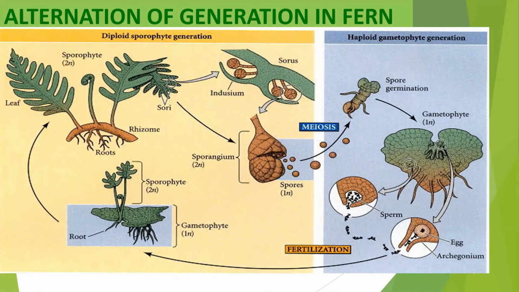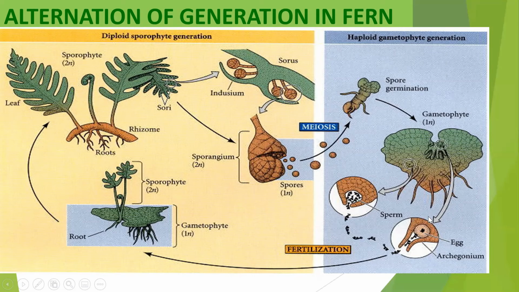This is the life cycle of fern. In this, each leaf is a sporophyll, and in these sporophyll leaves, there are sporangia. Inside the sporangia, spores are formed. When this bursts, spores are released that germinate to form a heart-shaped prothallus. Prothallus has archegonium that has the egg, the female gamete. Antheridia will form the sperm, which with the help of water reaches the egg.